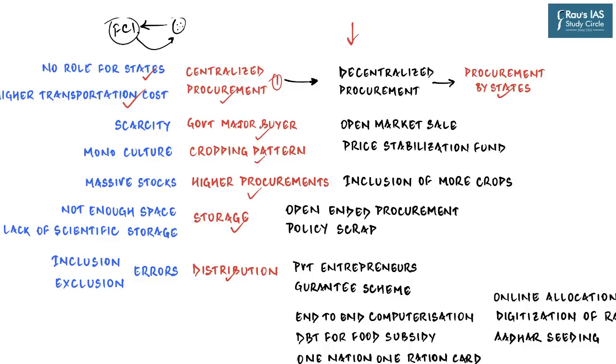And the next important problem is a major problem, and that is a problem in all those commodities and markets where there is a single major player. In this case, it's Government of India, because Government of India is the major buyer in the food grain market. And more often than not, the MSP which the government offers to the farmers is way higher than the prevailing market prices, which of course motivates the farmers to sell almost all the food grains, or at least try for it, to the Food Corporation of India, rather than selling it into the open market, which then results in artificial scarcity of those food grains.